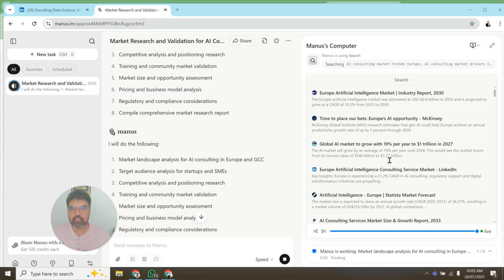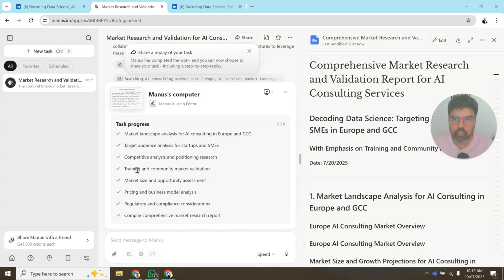It is not only giving the answer from the large language model, it is actually going inside the Manus computer, opening a browser, and breaking up the tasks I designed. You can see it is doing the magic. It is going to take a couple of minutes. I will resume when it's nearly done.